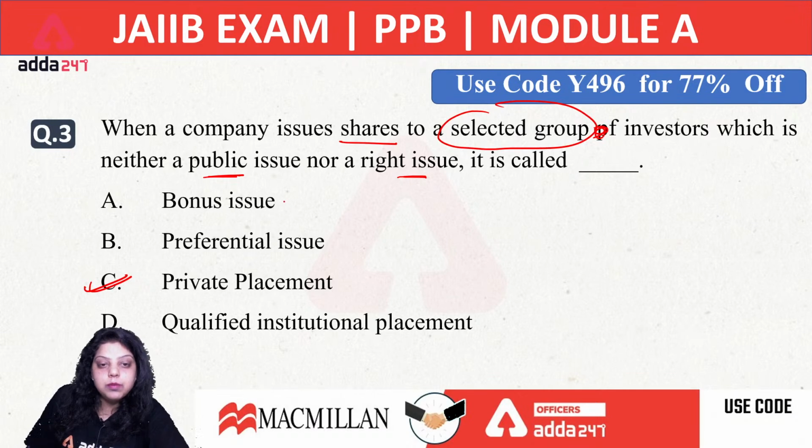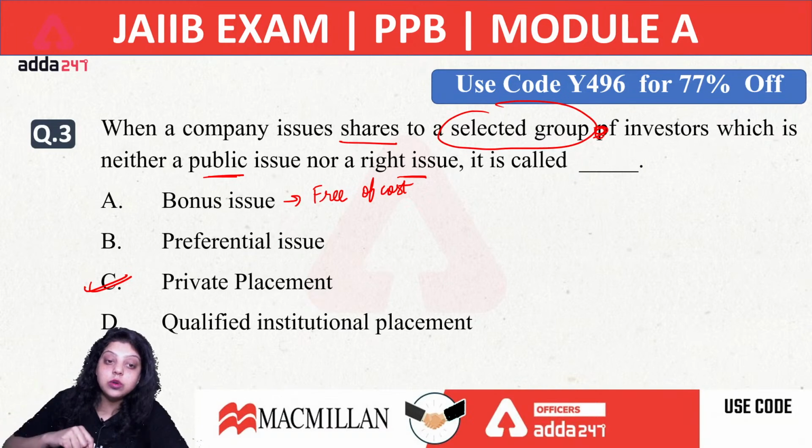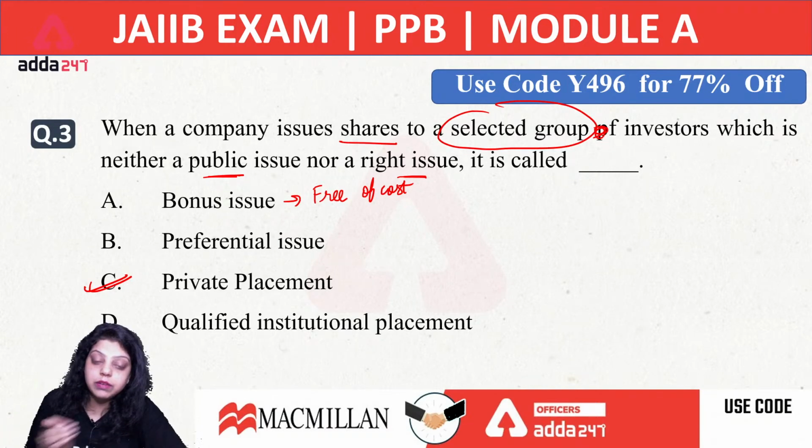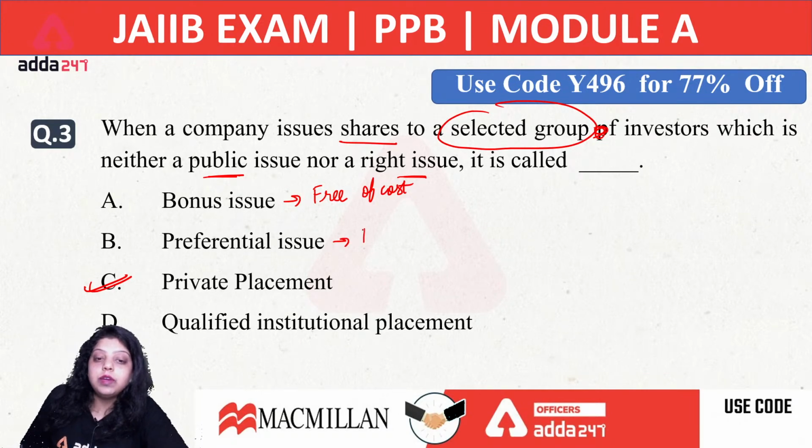Bonus issue is the issue in which the company provides shares to its existing shareholders free of cost. When the company provides shares to its existing shareholders free of cost, it is known as bonus issue. When it comes to preferential issue, the company issues shares with a fixed dividend.